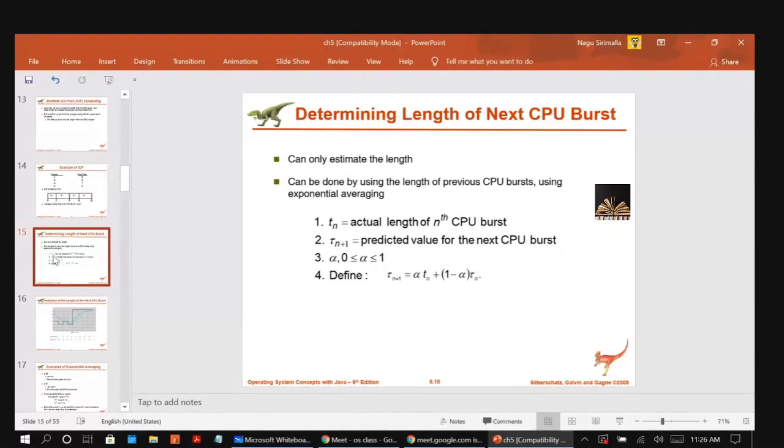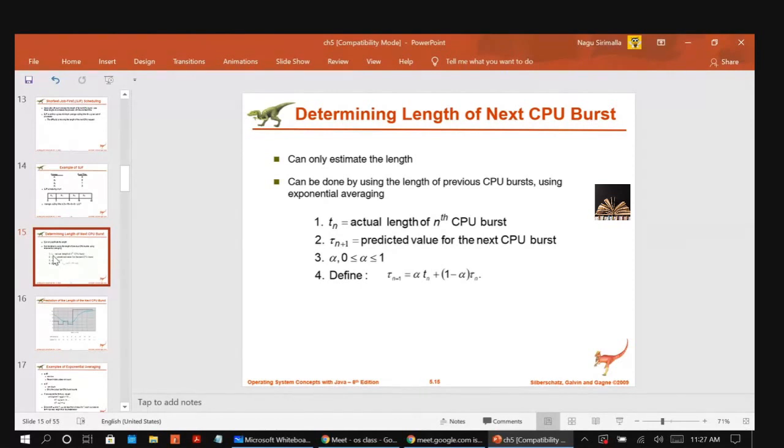And it also depends on the past jobs, right? Here we are using the terms Tn, Tn plus 1 and alpha. Tn is the actual length of the nth CPU burst, the previous job. Tn plus 1 is the predicted value for the next CPU burst. When the job is ready and we are supposed to give it to the CPU, we are supposed to predict the burst for that job.